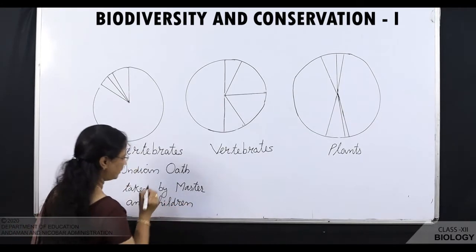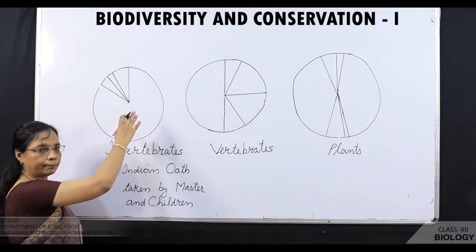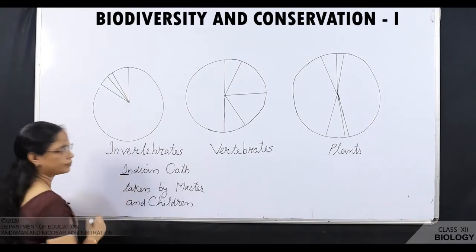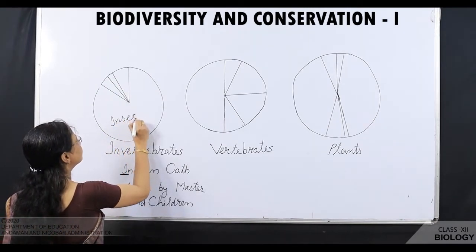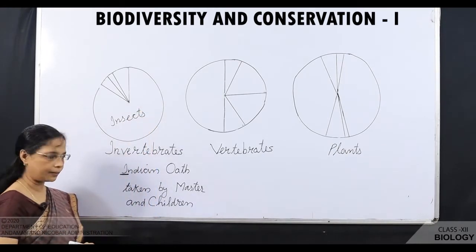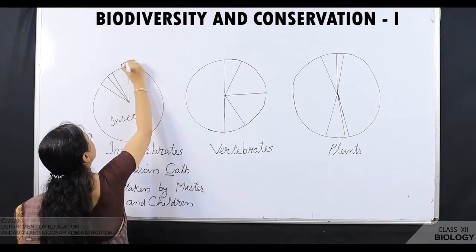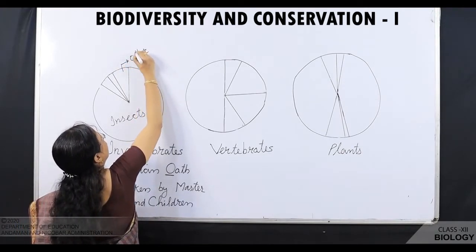So this is the sentence. Now you start from bigger area to smaller area. First you take I, I for insects. Now O is for other animals.